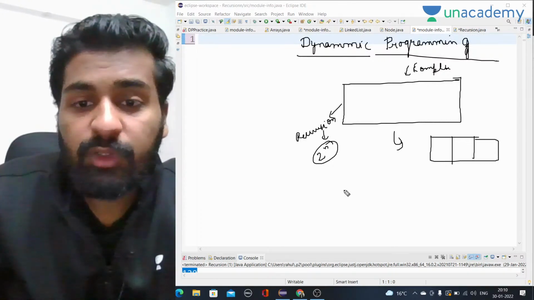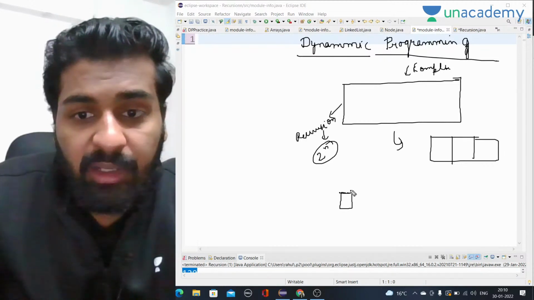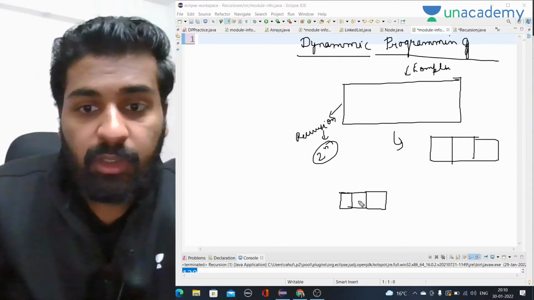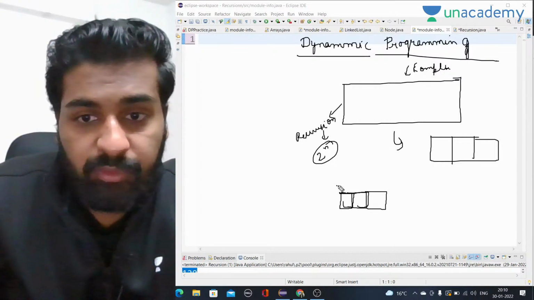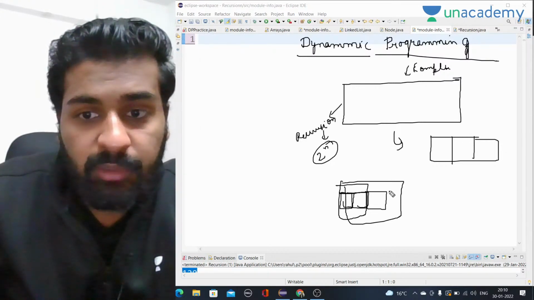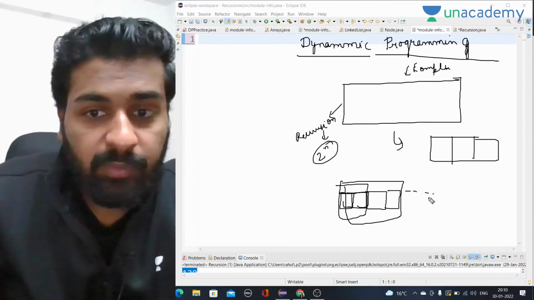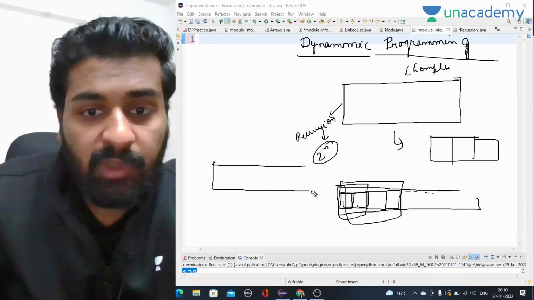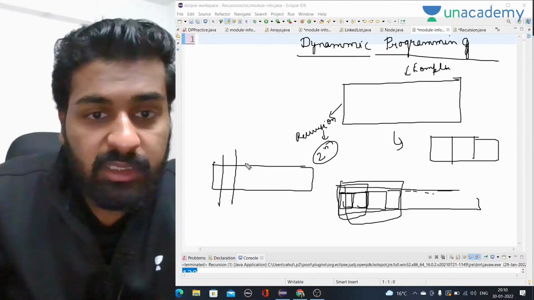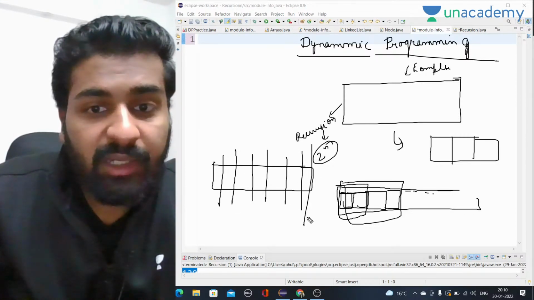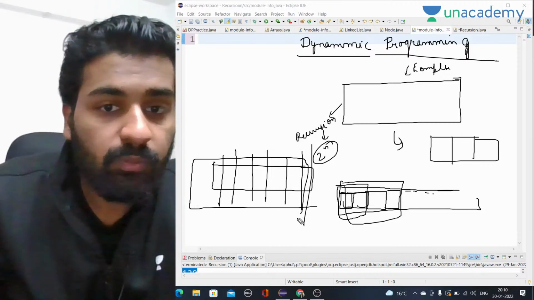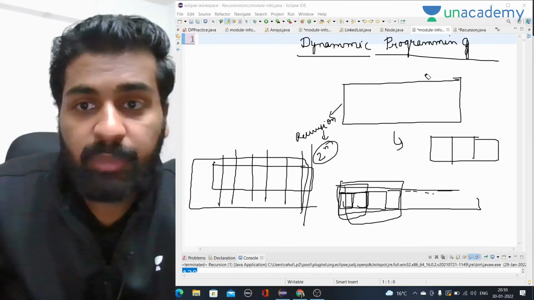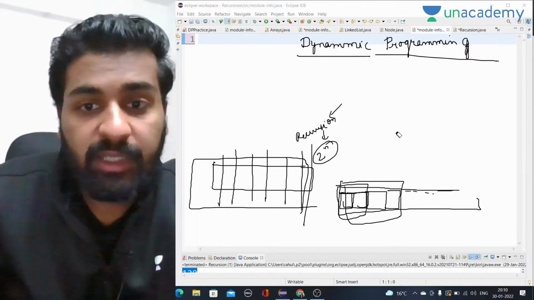In dynamic programming, we start from a very small problem and keep increasing the size of the problem. We solve this part of the problem, then this part, then this part, and so on, and at last we are able to solve the bigger problem. So we use dynamic programming when there is a very big complex problem and we are not able to solve it directly.